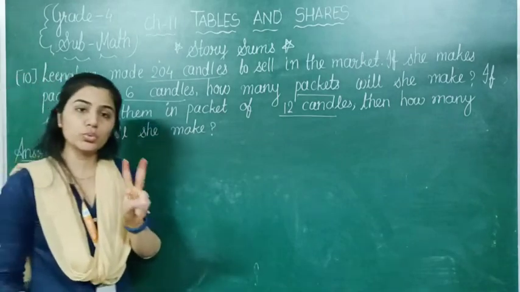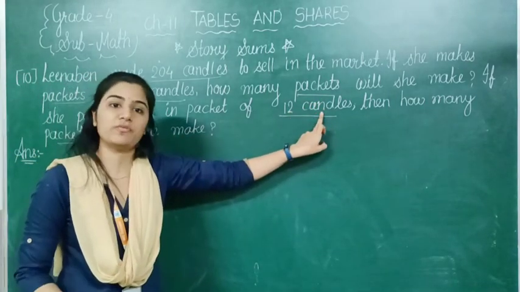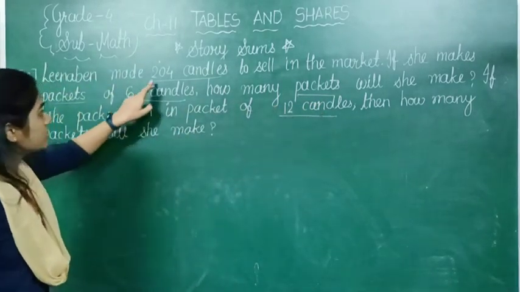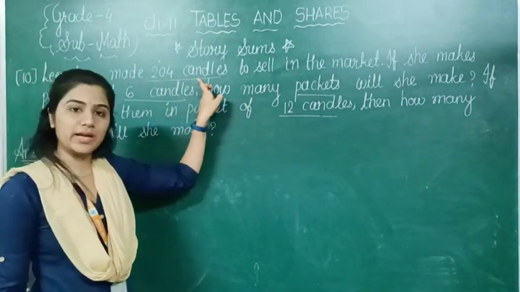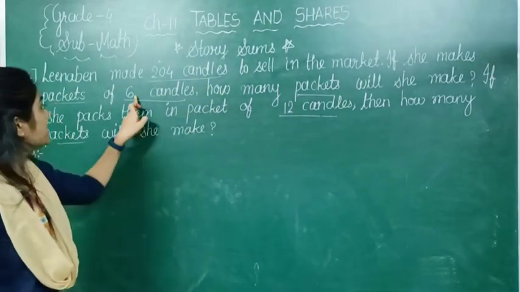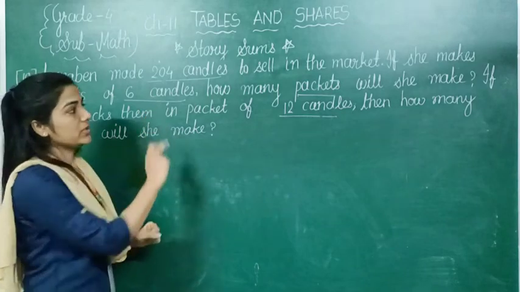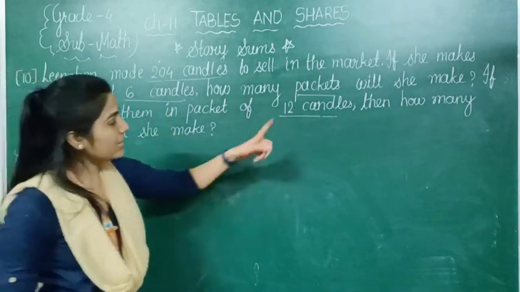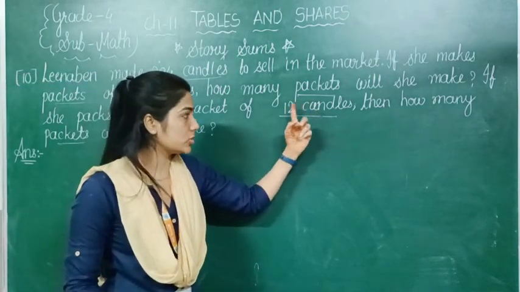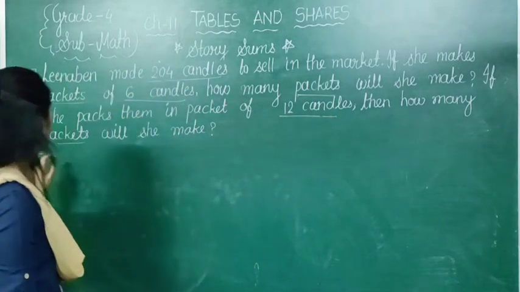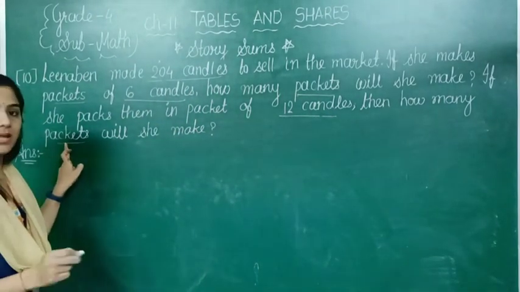Means for these two questions we need to find the answer. She is making 204 candles total, and she packs 6 candles, and second time she packs 12 candles, right? So how many packets will she make? That we need to find.